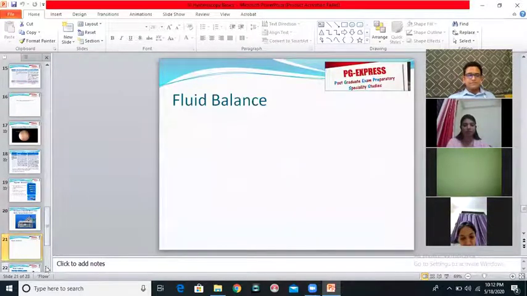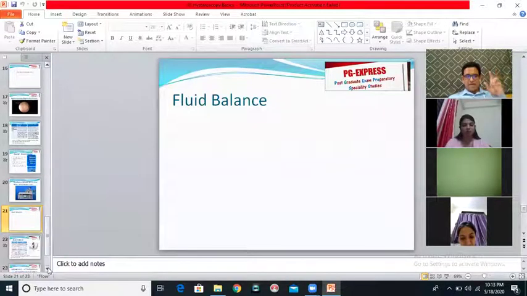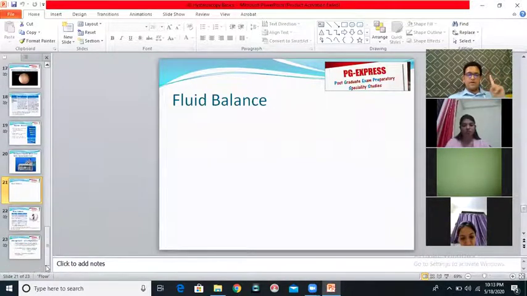Okay. So that is it about monopolar energy, bipolar energy, glycine, saline, and their side effects. These things constitute most of the questions that are ever asked in the theory exam, except for one last point which is remaining, after which we will conclude this lecture. And that concept is called fluid balance.